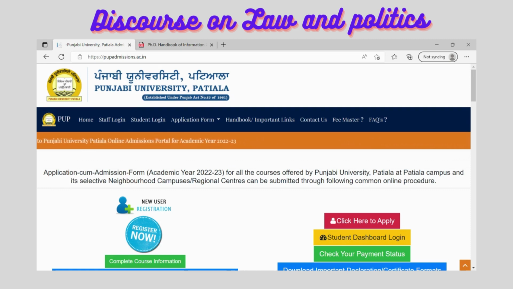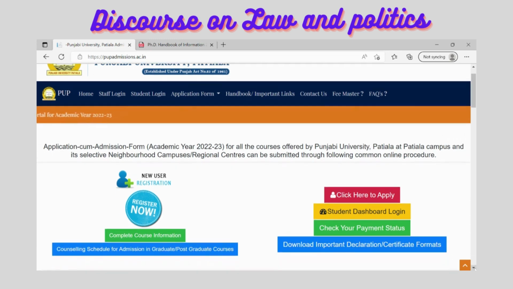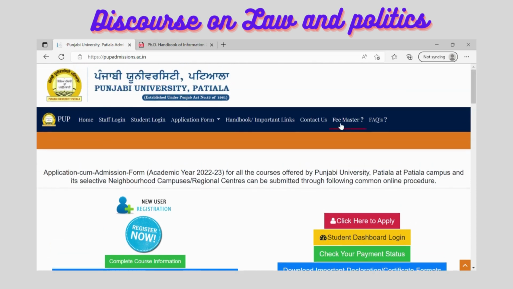So this is a university which has an A grade from NAAC. It is also a good university and very popular in Punjab, particularly for academics, for teaching and for research, and for doing study here.